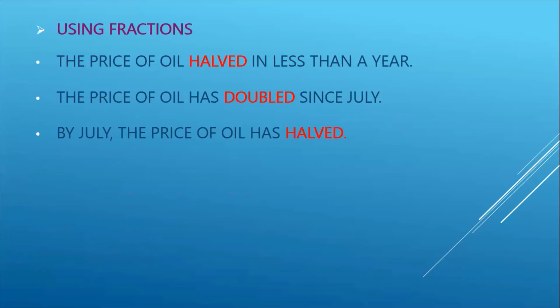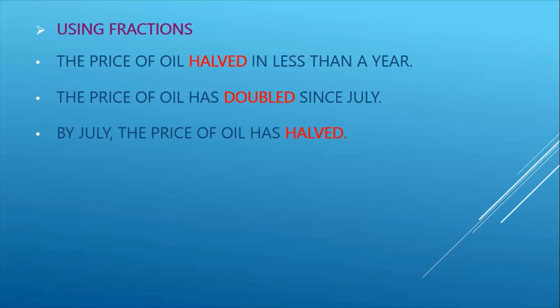Next, if you have to use fractions, sometimes the values may increase or double, they may double, they may become half. How can we explain such expressions? We need to add our observation along with the noun phrase, that is, the price of oil halved in less than a year. Halved means become half. Halved in less than a year. The price of oil has doubled since July.